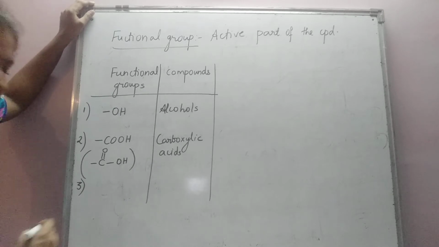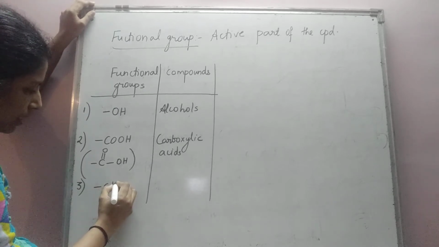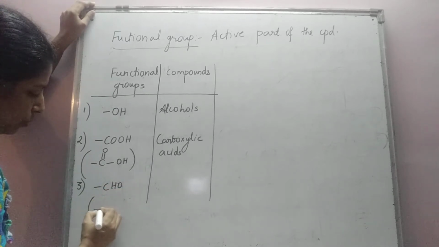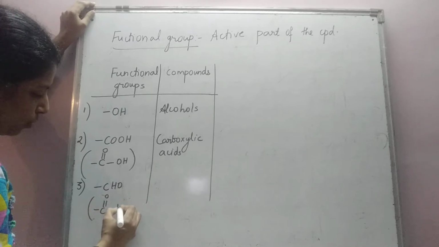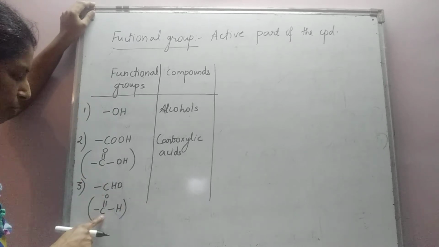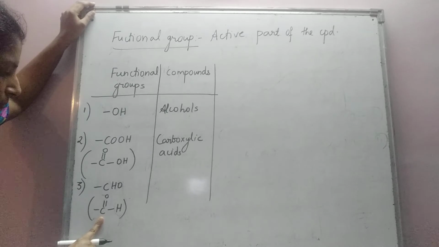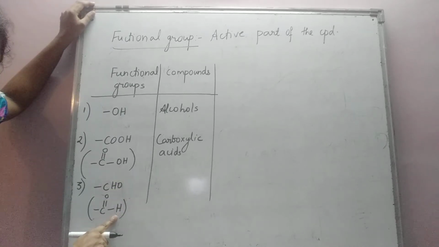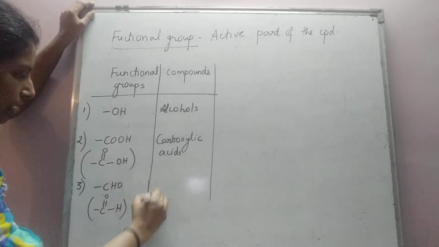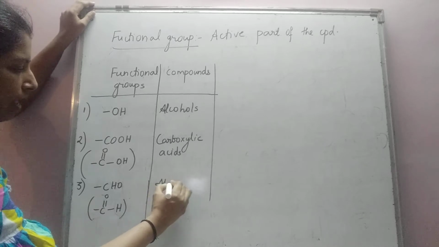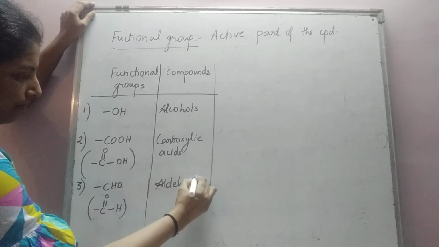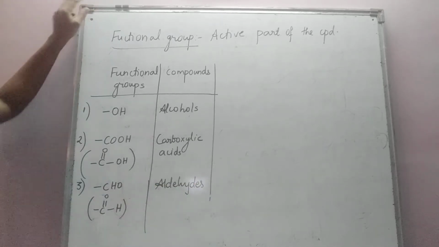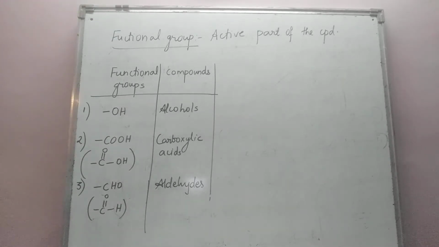Next functional group is CHO, or in some books it will be written as C double bond OH. This same C double bond O will be seen here, but instead of OH there is an H. The compounds containing the CHO group are called aldehydes.